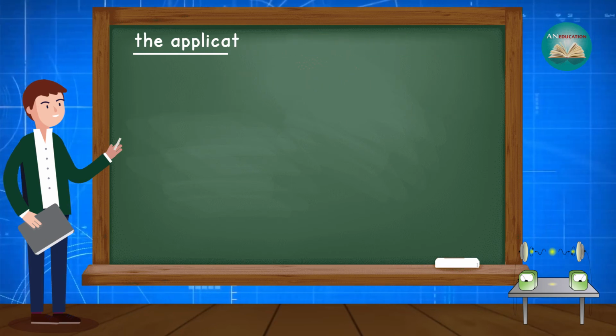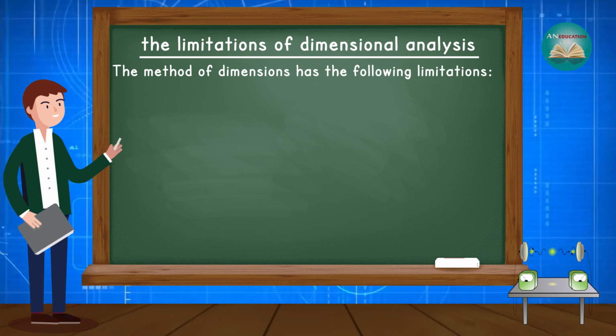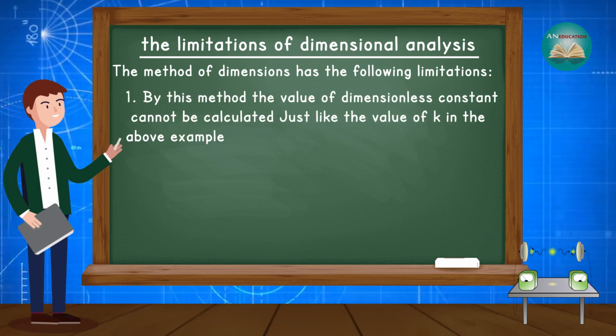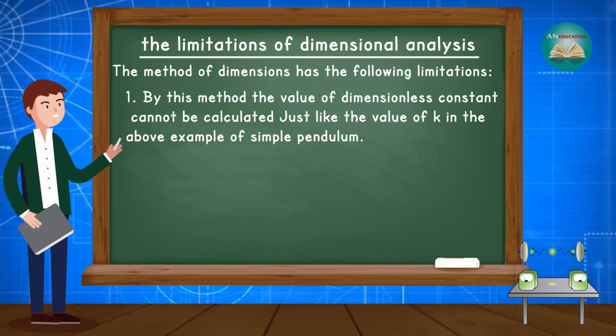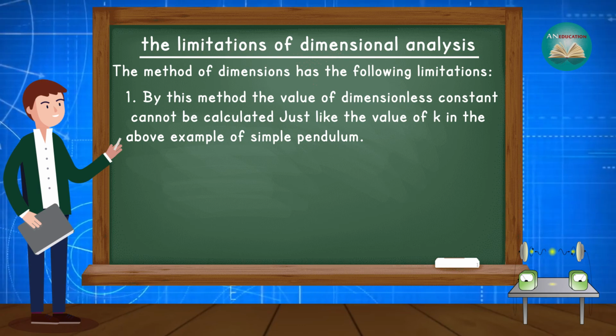After that, let's discuss the limitations of dimensional analysis. The method of dimensions has the following limitations. The first limitation is that by this method, the value of a dimensionless constant cannot be calculated, just like the value of k in the above example of the simple pendulum.